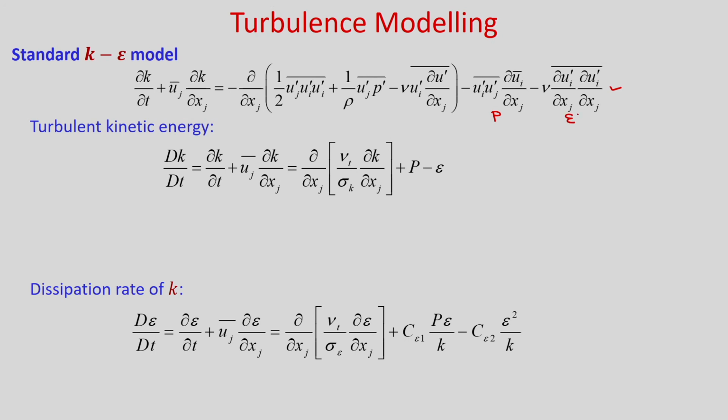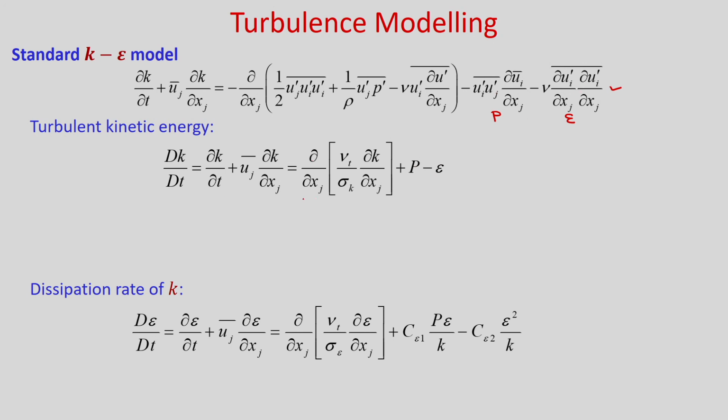You can see that these terms we can model, because these fluctuating velocity components are unknown. So, we can write ∂/∂x_j of (ν_t/σ_k) ∂k/∂x_j. Here σ_k is a model constant, and obviously ν_t is the turbulent viscosity, and this is the term P we are representing, and this is the dissipation rate epsilon.